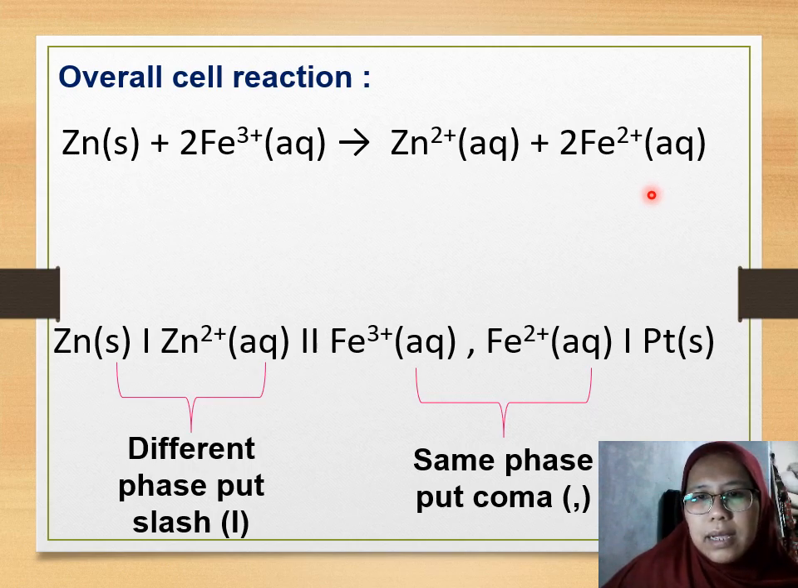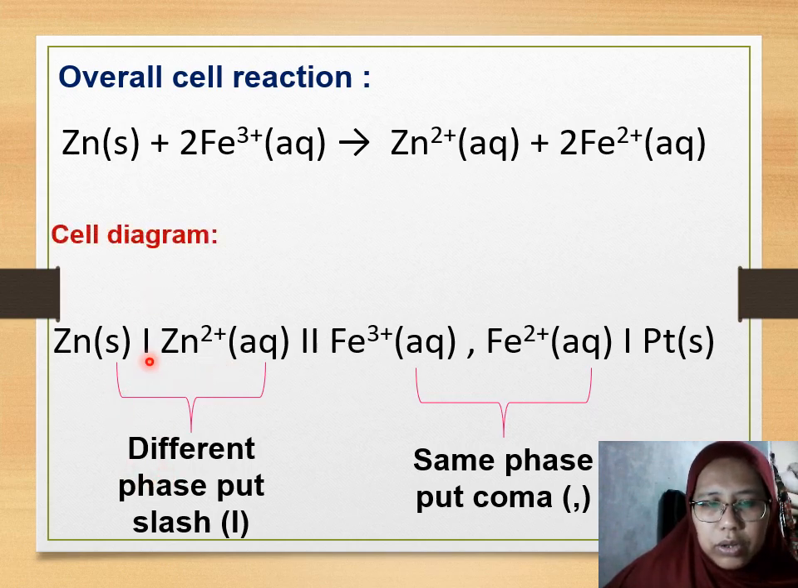So what is the cell notation? As we can see here, we put zinc solid on the left side of this vertical line because it is being oxidized to become zinc 2+. So this is a different phase, so we put a slash or the vertical line. And then this is the salt bridge. Right. For ferrum, 2+ and 3+ are both aqueous, so we cannot put the vertical line. Instead, we put a comma. The vertical line would be at the far right, whereby we need to use a platinum solid to replace the function of the electrode.